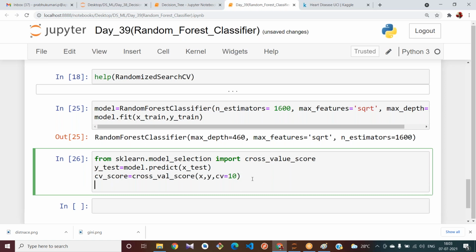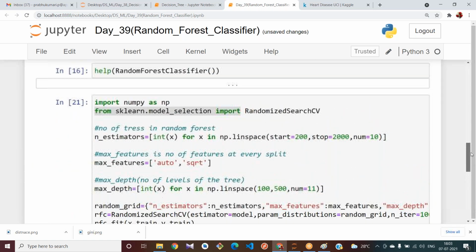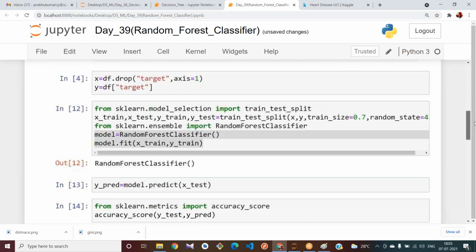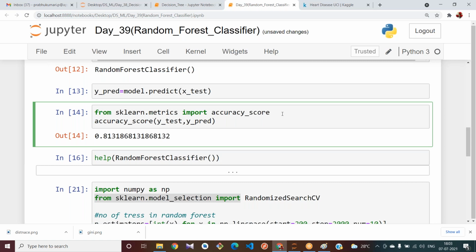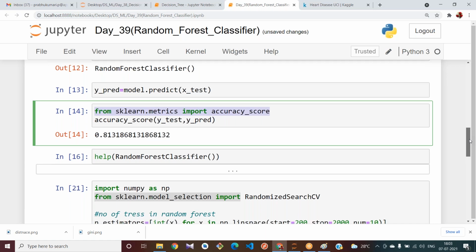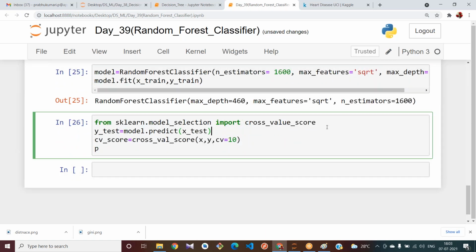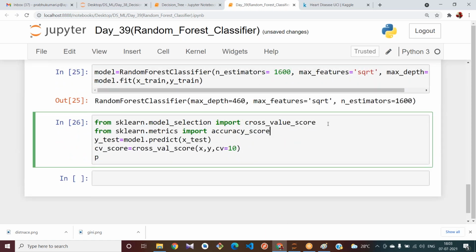Now let us print our accuracies here. Did I import confusion matrix? I didn't import confusion matrix in k-fold cross validation, accuracy_score. Let us also import confusion_matrix also.